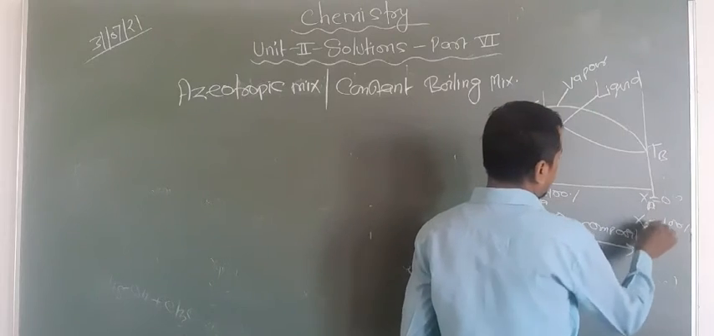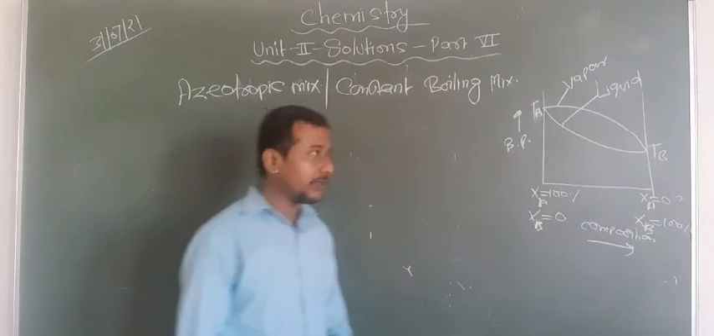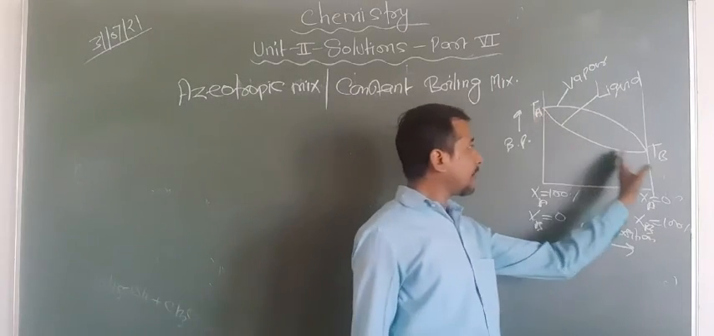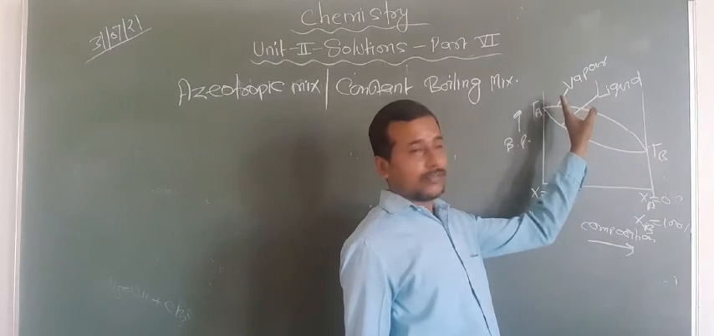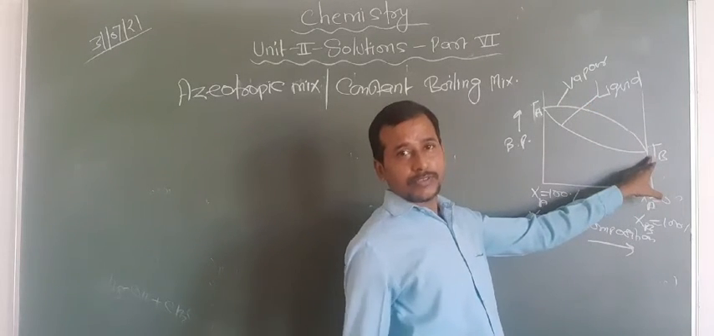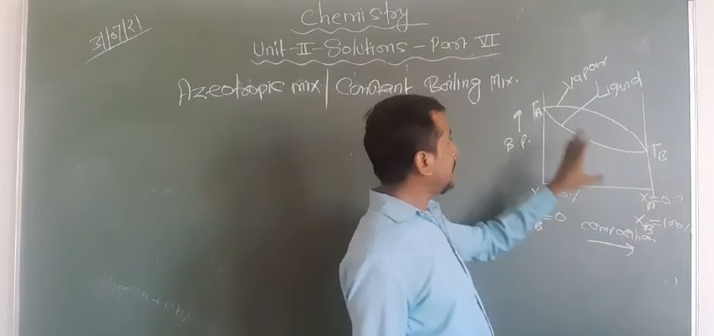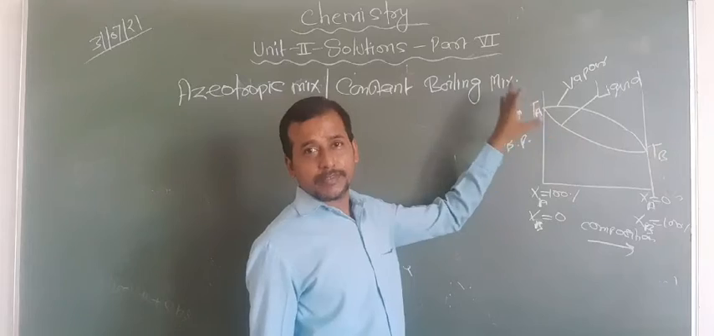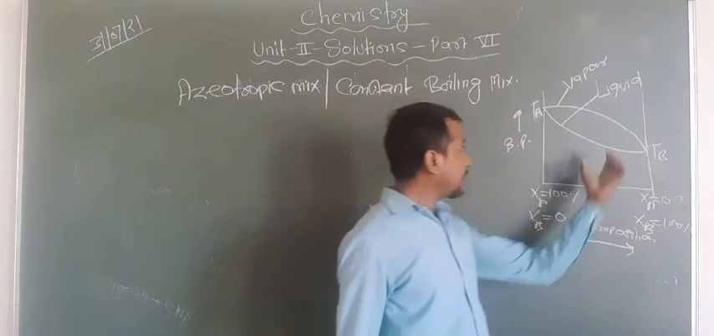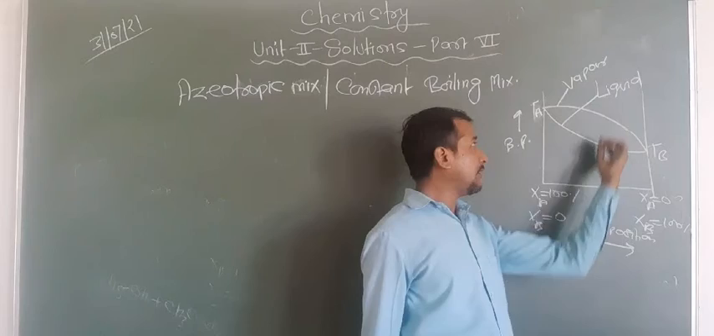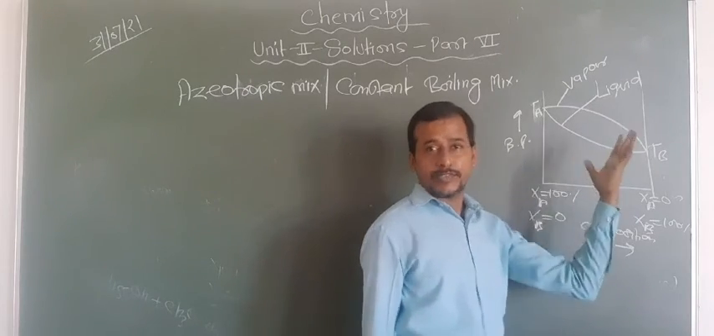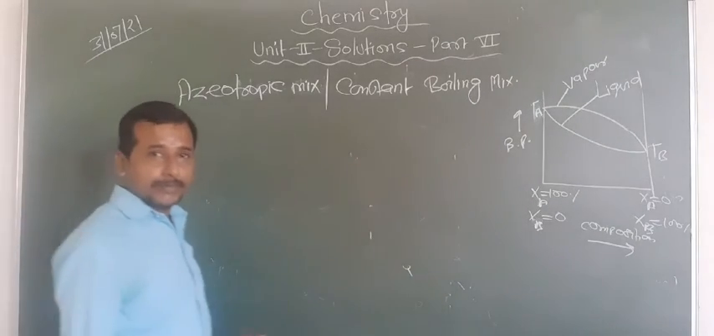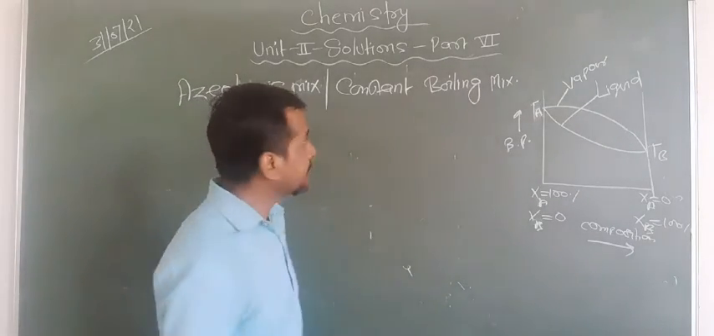Here TB is the boiling point of component B and TA is the boiling point of component A. Look at the condition. This is the graph for liquid and this is the graph for vapor. At this temperature, mostly B is present, and at this temperature the composition of A is more, that means 100% A composition. But in between, look at the graph here. Here they have the same composition. That's why at constant boiling temperature they have the same composition of vapor and liquid. Are you getting this point or not?